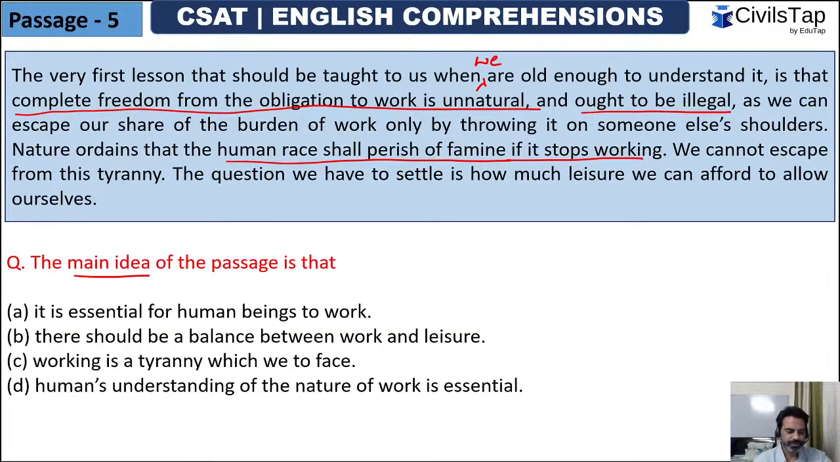Right. So the main idea of the passage is, it is essential for human beings to work. There should be a balance between work and leisure. Working is a tyranny which we have to face, and humans' understanding of the nature of work is essential.